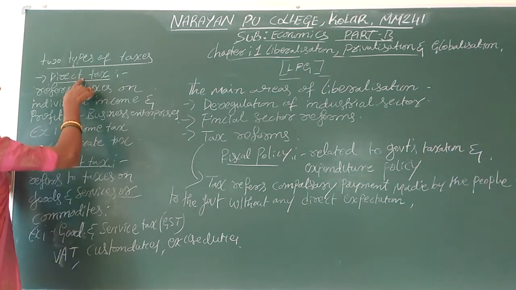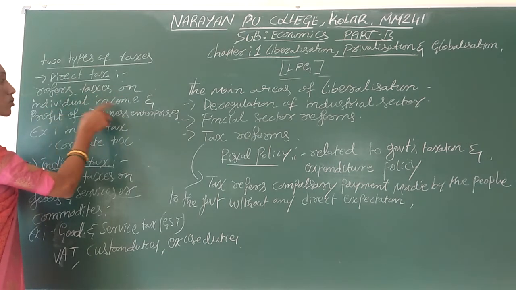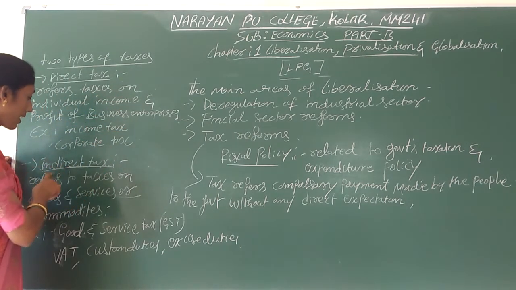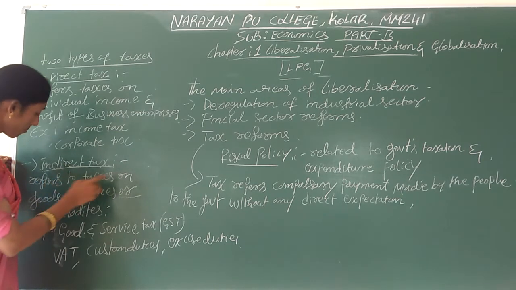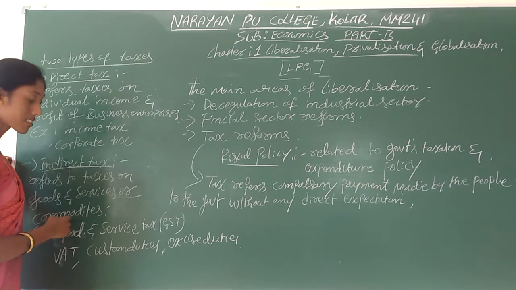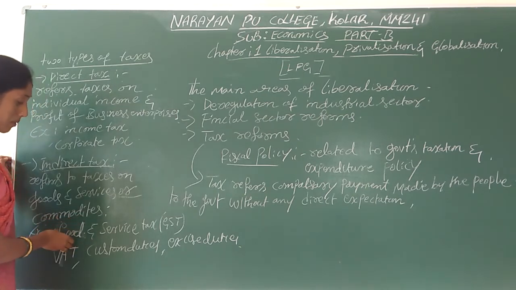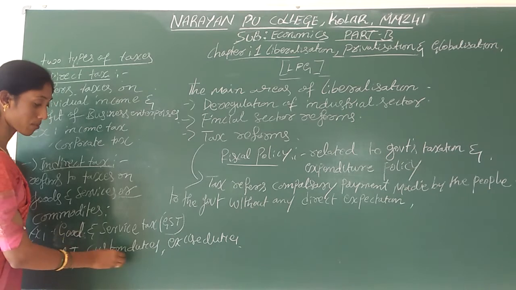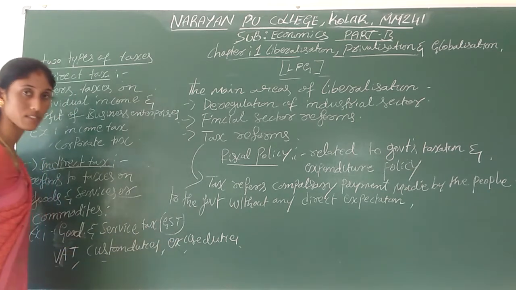Keep this in your mind: direct tax means the taxes on individual income and profit of the business enterprises, and indirect tax means the tax on goods and services or commodities. And examples are GST, goods and service tax, VAT, custom duties and excise duties.